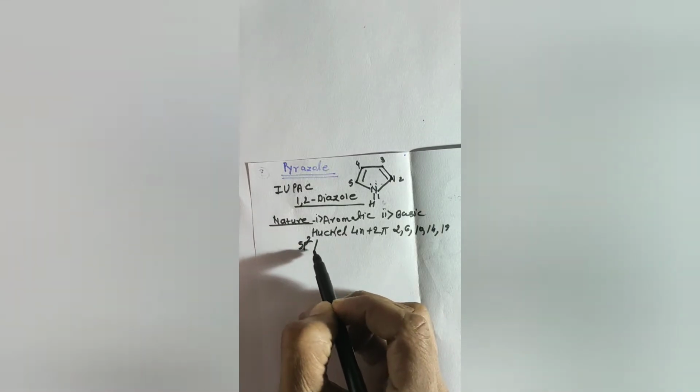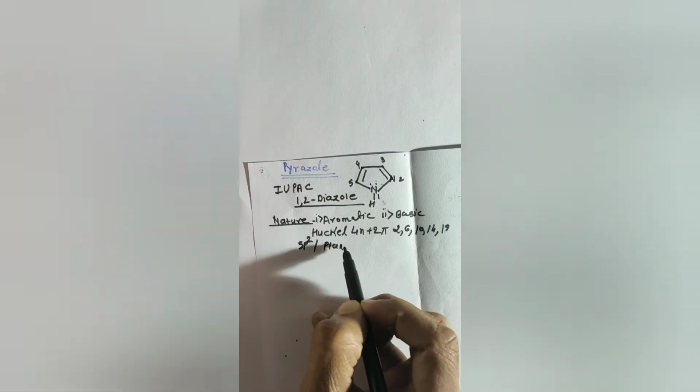In addition to this, there is other criteria that the compound should satisfy: sp2 hybridized carbons, the molecule should be planar, delocalization of pi electrons, and it should follow the Huckel 4n plus 2 pi rule.